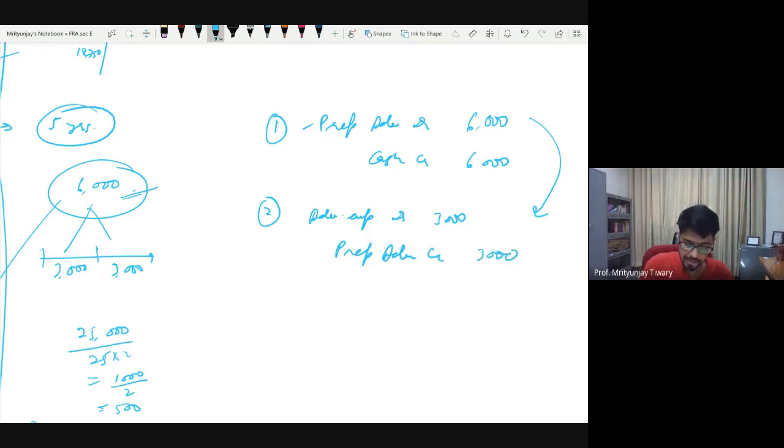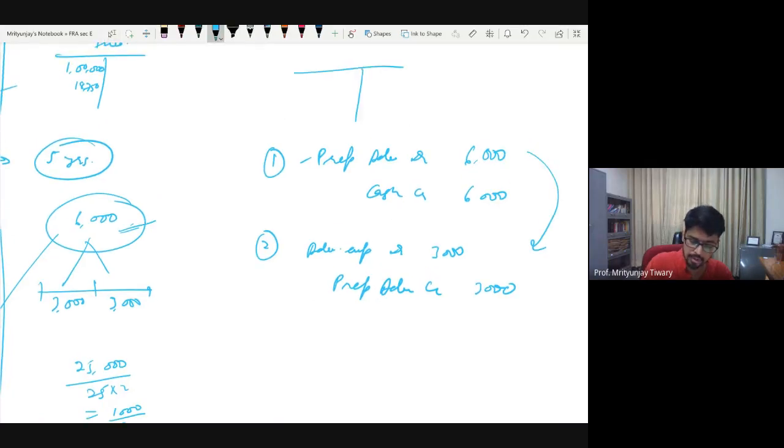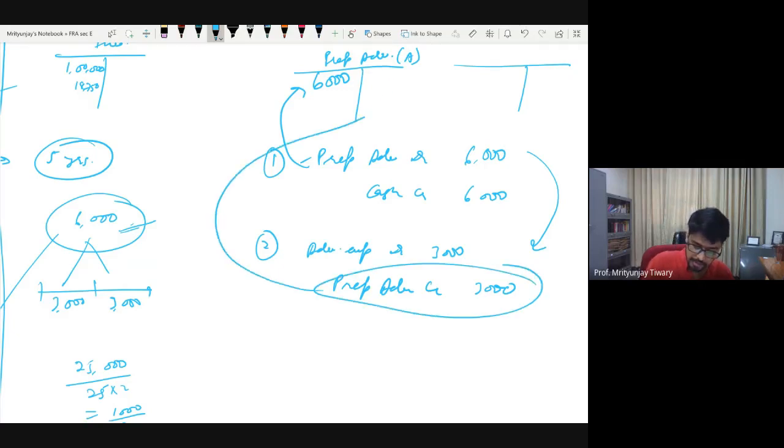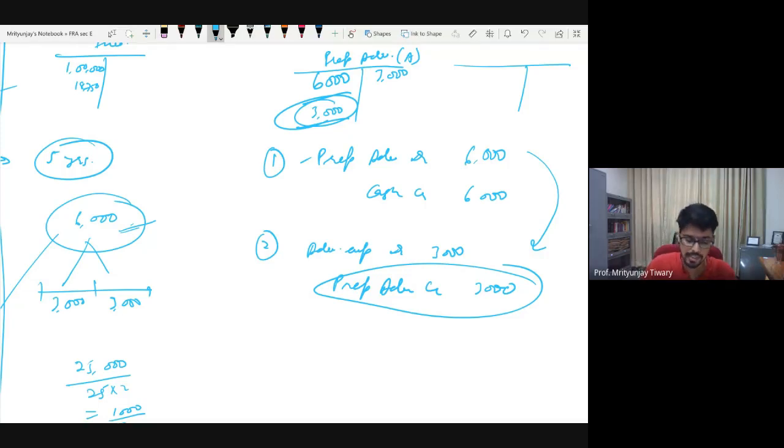How would these two entries have been reflected in a T account? T account दो चीजों का बना के दिखा देता हूं. Let me show you. Prepaid advertisement, which is an asset. In that T account, first you would have written this 6,000. This 6,000 would have come in the debit side, and then this 3,000 would have come in the credit side. Okay, so 3,000 credit side. That is how you would have had a closing balance of 3,000. That is about the asset. It means you started with an asset of 6,000. Of that, 3,000 is gone, and that is how you are left with 3,000. That's what it is telling.